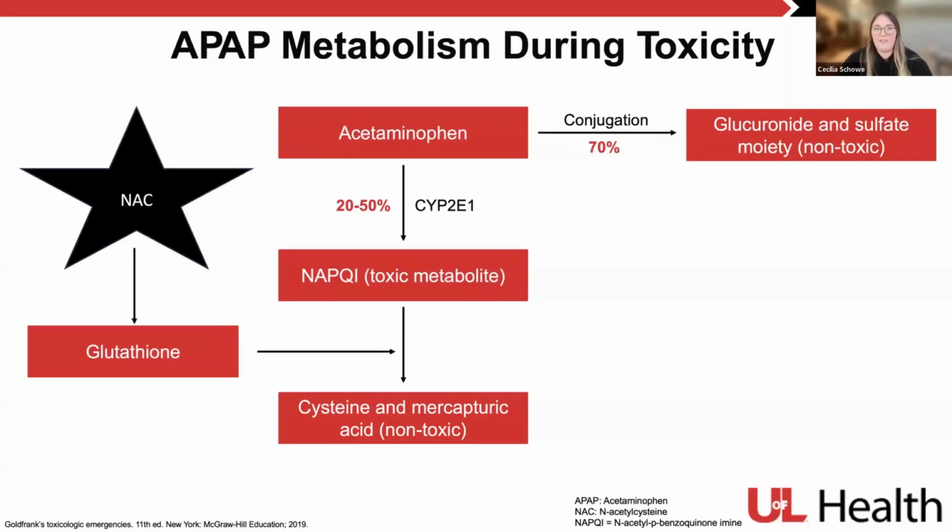In the setting of acetaminophen metabolism during toxicity, only about 70% goes through conjugation into our non-toxic metabolites, and anywhere from 20 to 50% gets metabolized via CYP2E1 into NAPQI. So we have a much larger proportion of toxic metabolite than non-toxic metabolite in settings of toxicity. And here, the amount of glutathione that our liver stores is not enough to metabolize all this toxic metabolite into our non-toxic form. That's where our NAC comes into play to help provide the cysteine to then produce enough glutathione to essentially neutralize all that excess NAPQI that we're producing.